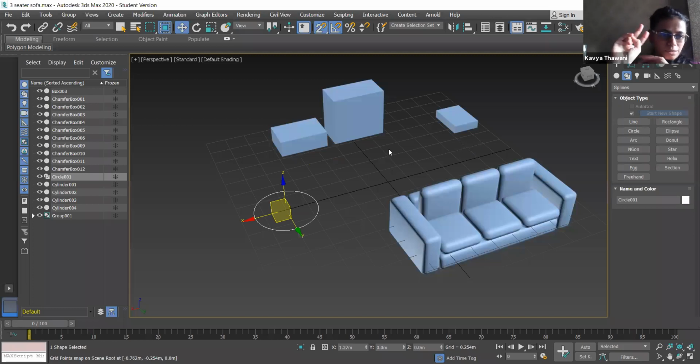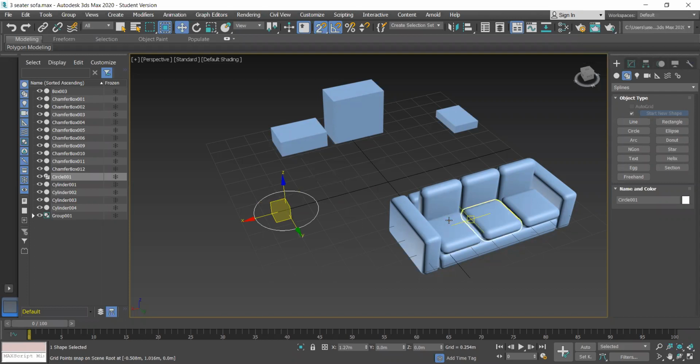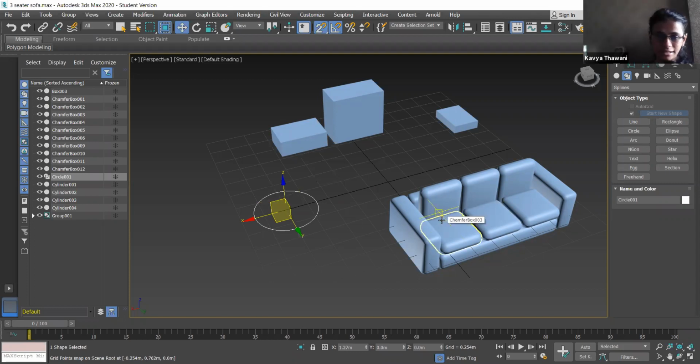We have only two axes, right? X, Y, or Y, Z, or XZ. We have only two axes. When we work in 3D, we have these three axes. So this 2D snap is basically used when you are creating any 2D object. Only then use this option; only then this 2D snap works. I'll explain how you will work with this tomorrow. I am just telling you when we are supposed to use 2D, 2.5 or 3D snap.